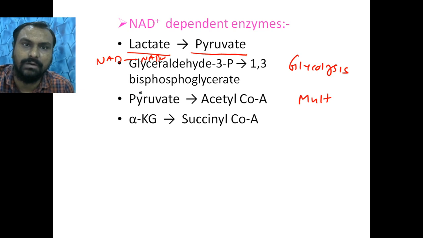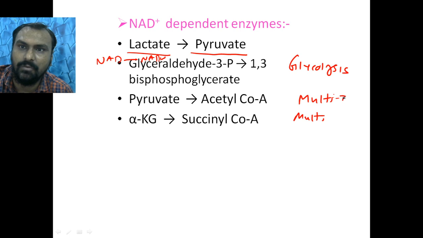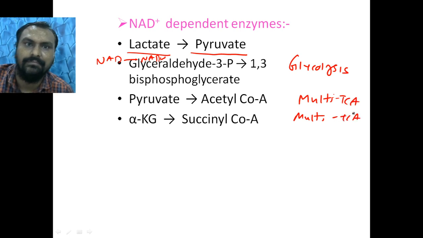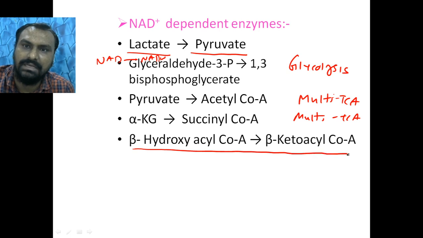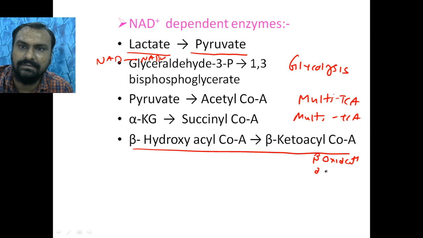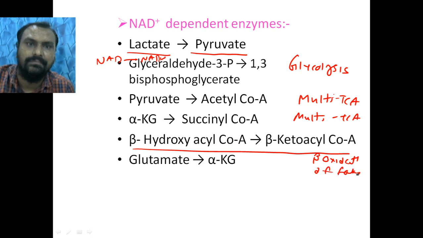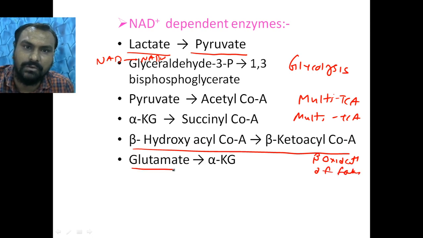Then alpha-ketoglutarate to succinyl-CoA, again a multi-enzyme complex of the TCA cycle. Then beta-hydroxyacyl-CoA to beta-ketoacyl-CoA in the beta oxidation of fatty acid. Glutamate to alpha-ketoglutarate, we have seen in